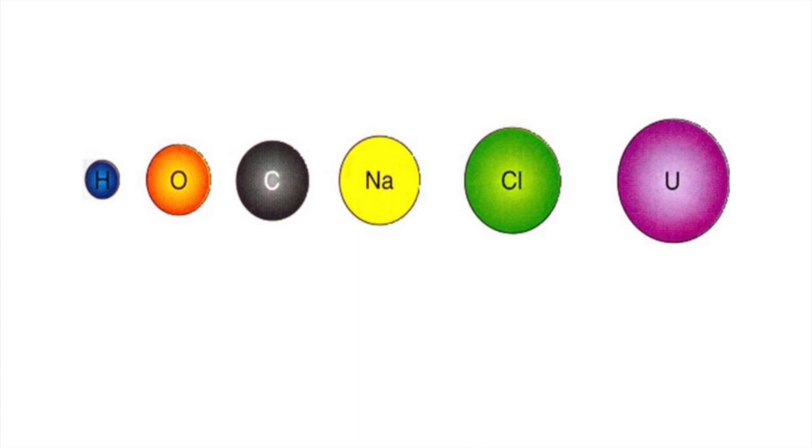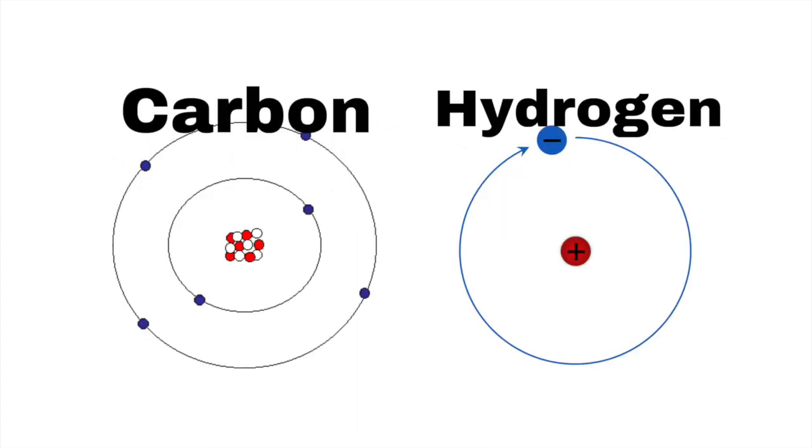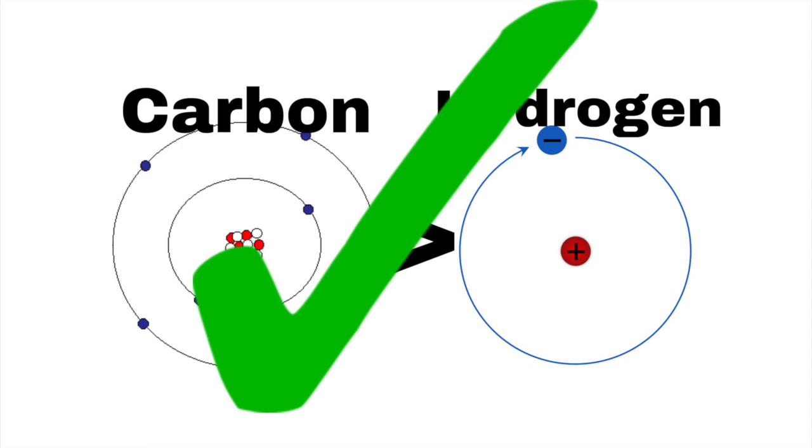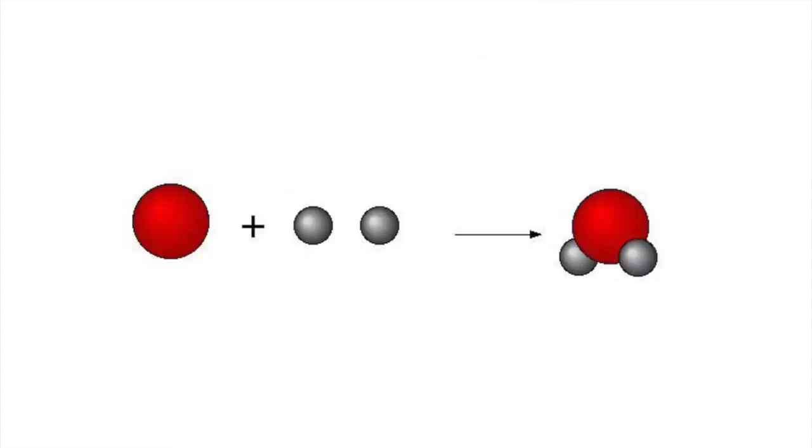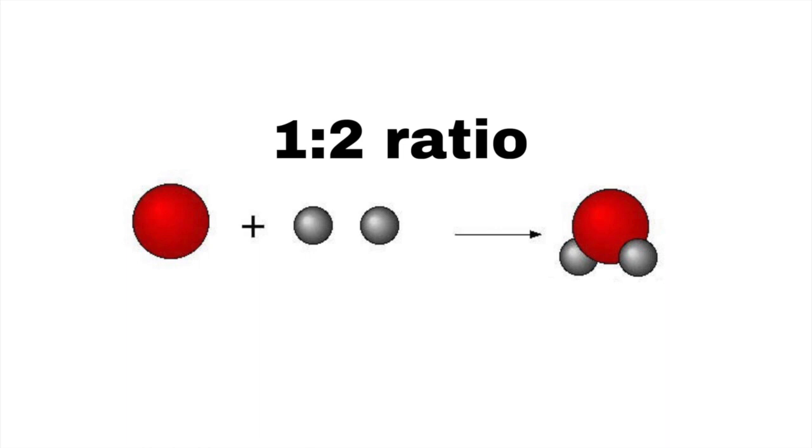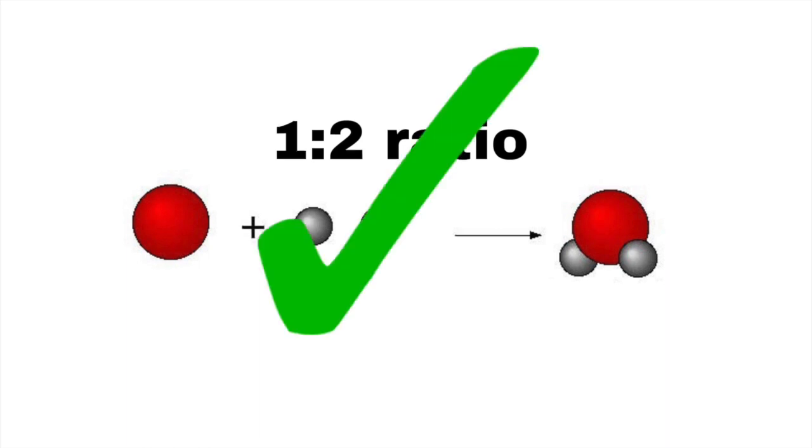Third, he proposed that atoms of different elements vary in size and mass. In this example, the carbon atom is larger than the hydrogen atom, and therefore the mass is different since they are different elements. This proposition remains correct because different elements have a different amount of protons, which changes the size and mass. Fourth, the atomic theory states that the atoms combine to form compounds in simple whole number ratios. This claim still stands correct as atoms of different elements combine to form compounds only in whole number ratios.